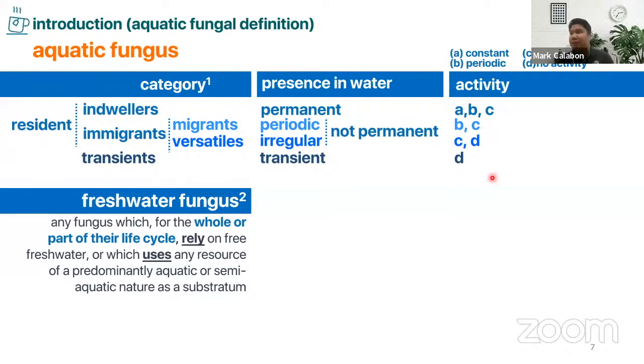For the transient, these have actually fallen down. For example, a trunk fell down on the water. Maybe they don't have activity after all and they cannot sporulate, or they will just die. So that's why they are transient fungi.